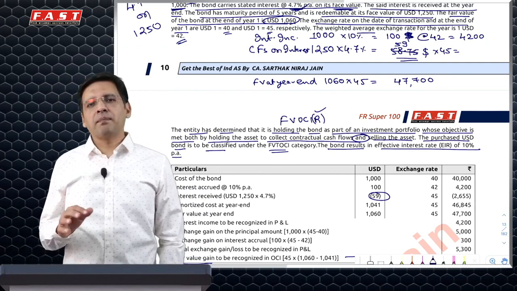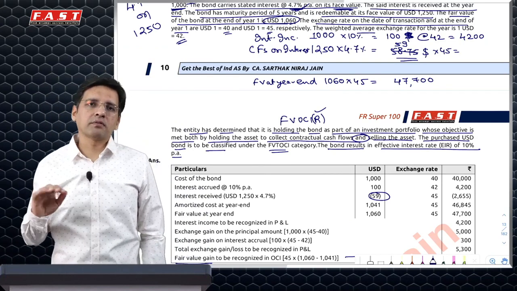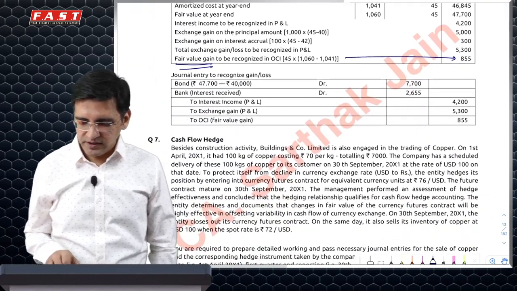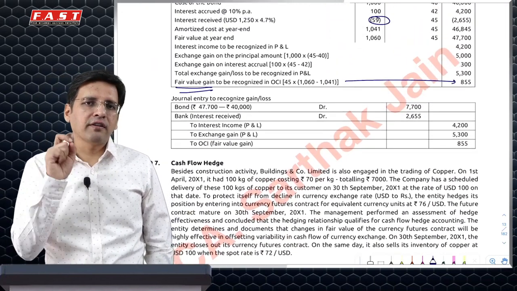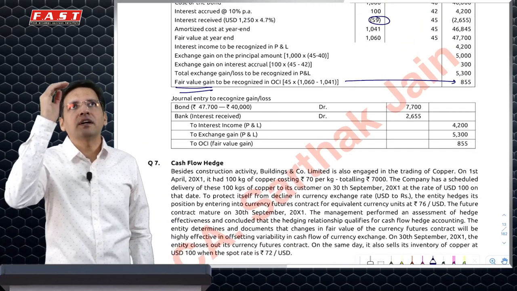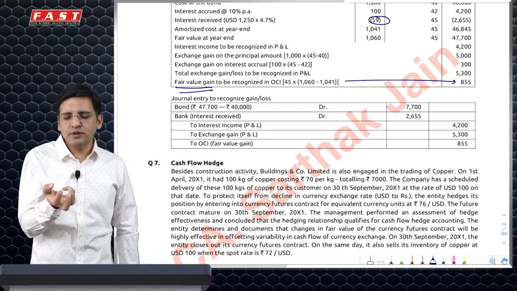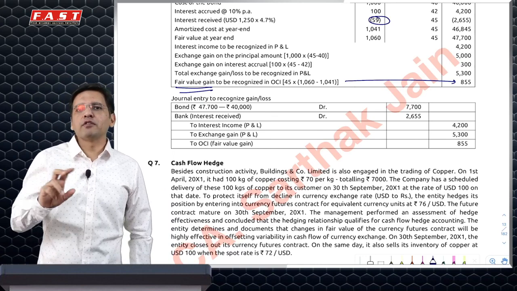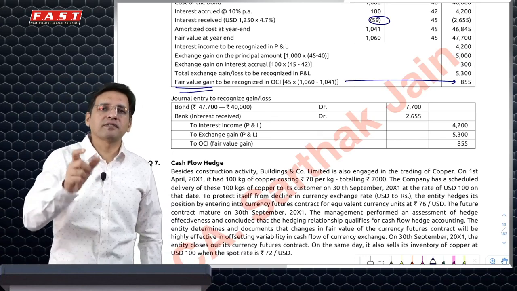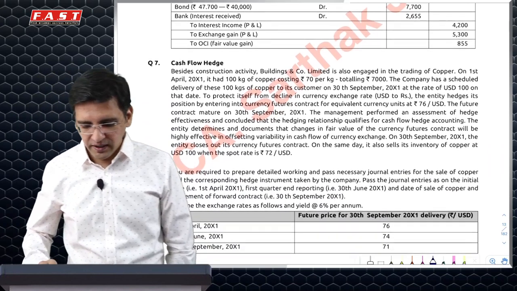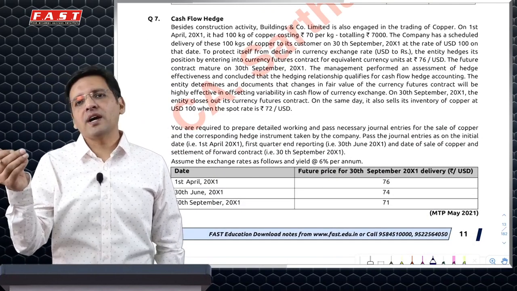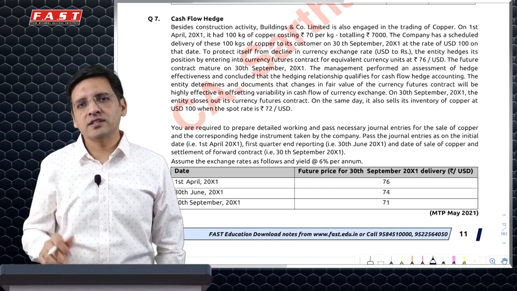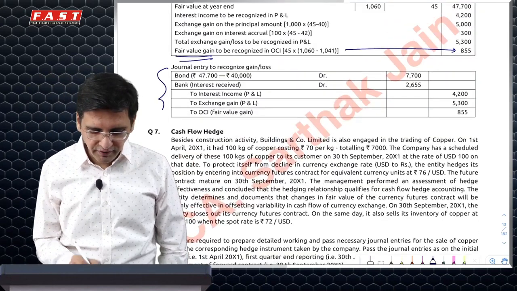Now once you get this, apart from that, you can simply prepare a ledger account. The balancing figure you can say as the foreign exchange gain or loss. So the trick in this question is first identify the fair value gain loss. How do you do that? Calculate through dollars what should be the closing amount and what is the fair value difference into the closing rate. That is your fair value gain. Remaining gain loss is your foreign exchange gain loss. Fair value gain goes to OCI and foreign exchange gain loss goes to PRL. This is the kind of entry which you will have to do.